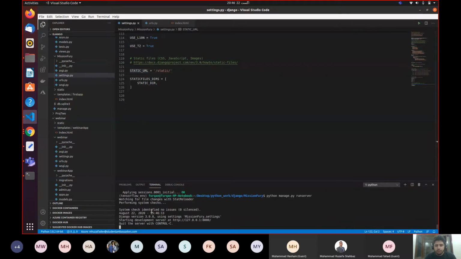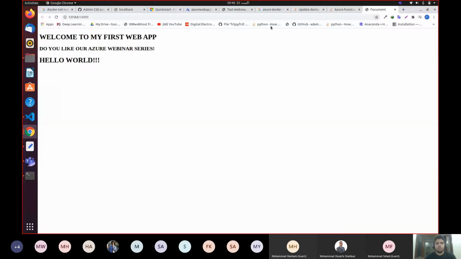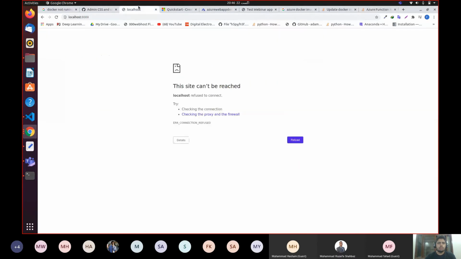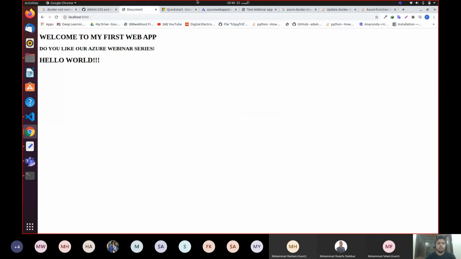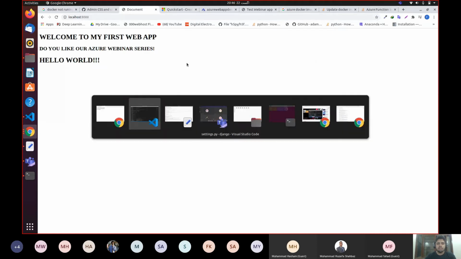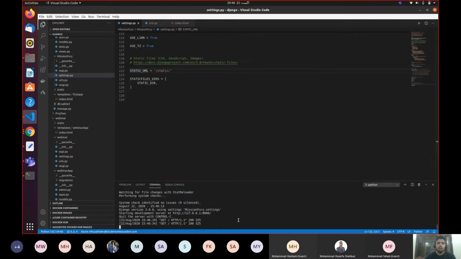Yeah, so now it's working perfectly. It's not giving me any warning or any error. So let's go to, all right, so our app is deployed locally. Welcome to my first web app. Do you like Azure Web App Service? If yes or if no, whatever, hello world. And yeah, it's working perfectly. Let me run it over here. Yeah, it's working perfectly. Okay, now it's time to deploy our web app on the Azure cloud.